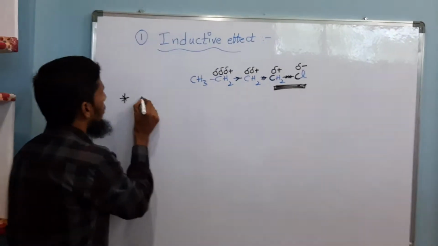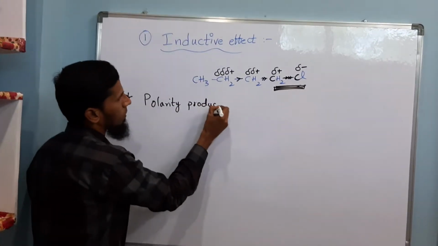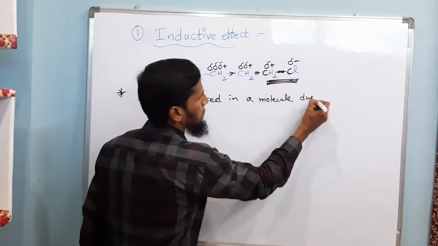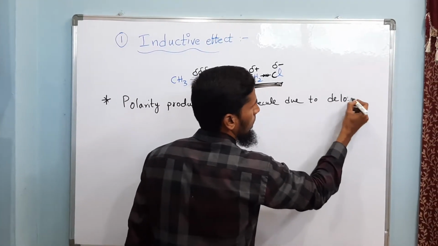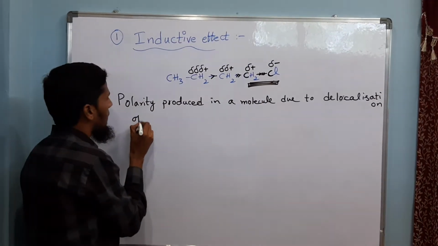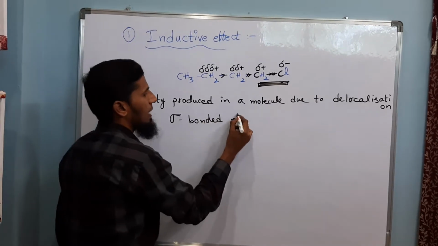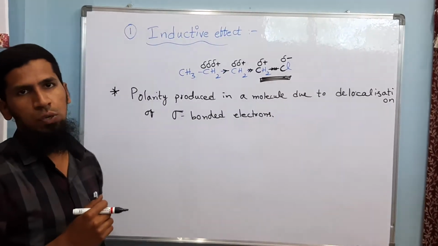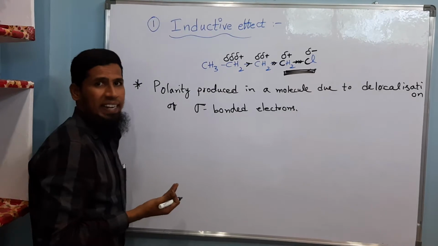So I am writing that: polarity produced in a molecule due to delocalization of sigma bonded electrons. This is the simplest definition which you can give for the inductive effect. Now let us categorize this inductive effect.